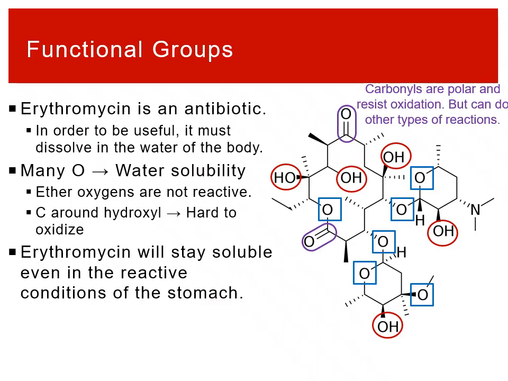If we look at the rest of the molecule, we can see we have carbonyls. Those are also polar, so they add a little bit more to the solubility. You also can't oxidize them anymore. Those are both ketone carbonyls, so they are done reacting. And then finally, we have nitrogen in there. This, again, is a little more polar, makes this thing a bit more soluble, and it's a base. So now we know some of the properties of this molecule. We can start to predict some of the chemistry that this molecule can do.